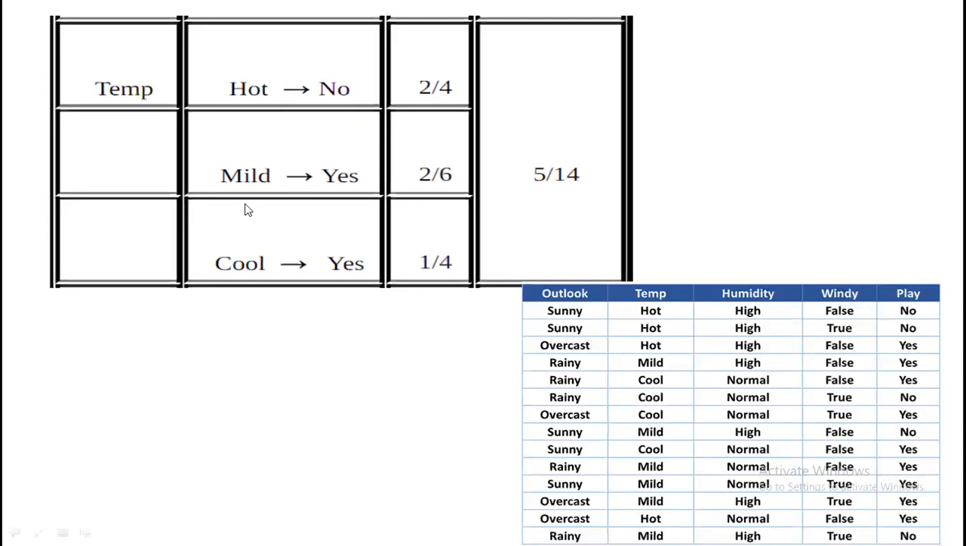Another is mild. If mild is yes, then the number of errors is 2 out of 6, because there are 6 milds present, and out of these all were yes except 2. If it is cool, then in total there are 4 cools here. In 3 cases it is yes, but in 1 case it is no. So errors are 1 out of 4. So total number of errors is 5 out of 14.